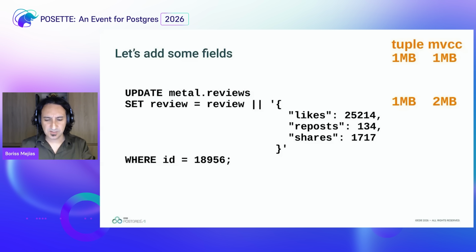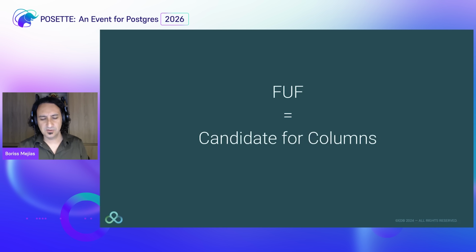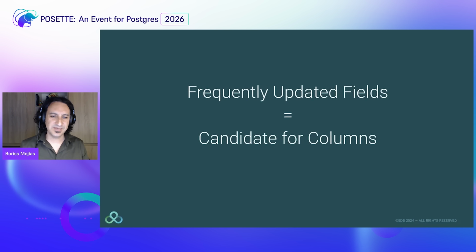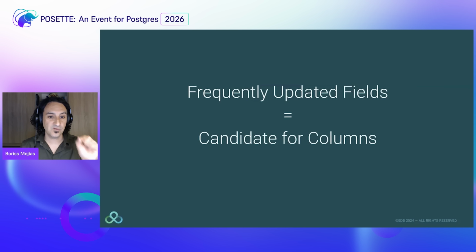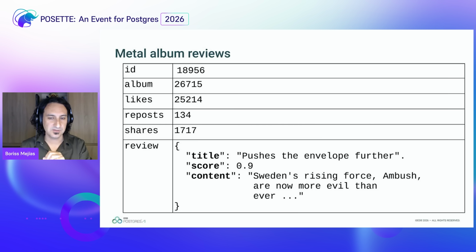Now, there is one concept that I'm going to introduce here that I haven't seen before. It's called FUF, frequently updated fields, a candidate for columns. Likes, posts, and shares are going to be updated frequently, so we are going to put them as columns. The advantage here is that now I can update those without touching the JSON object, because these are frequently updated fields. So I take them out of the object.